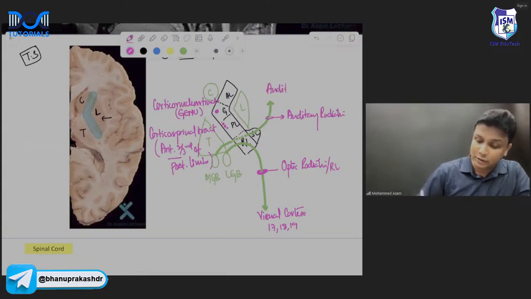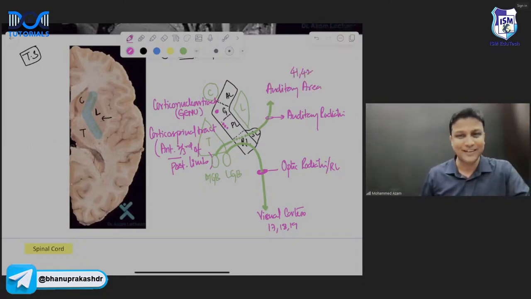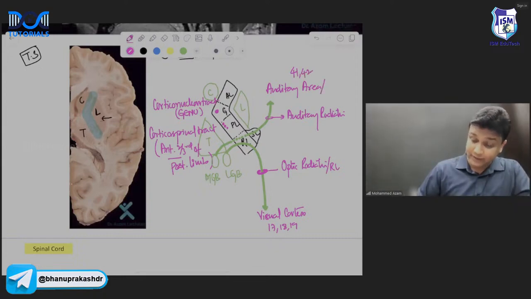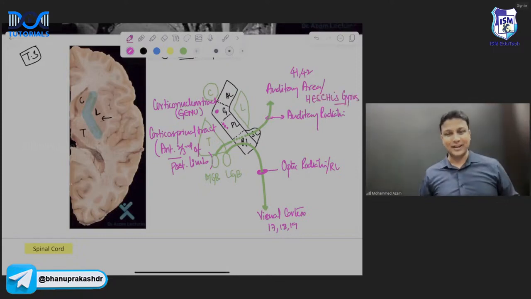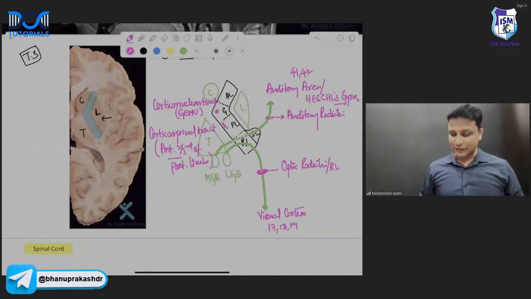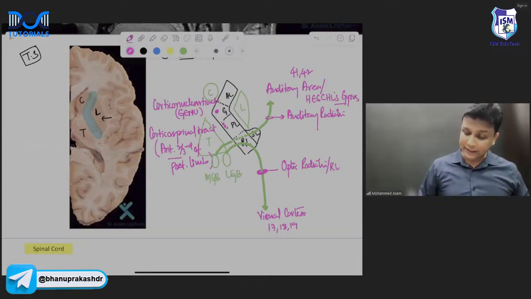Obviously, this will be going to the auditory area, and that is area number 41 and 42. Another important thing in the exam, they have given the name of this gyrus here. This is also known as Heschl's gyrus. We also call it Heschl's gyrus, sir. Understanding the point here, guys? So therefore, remember, auditory radiation is going to pass through which part, sir?